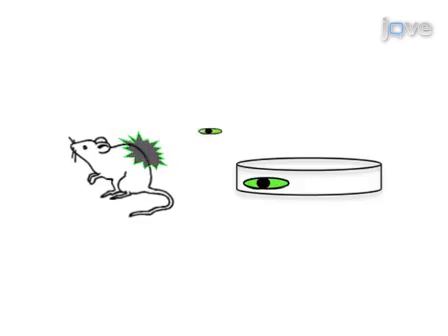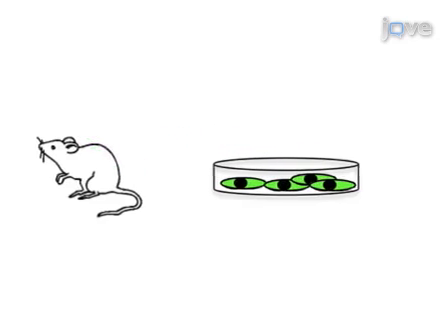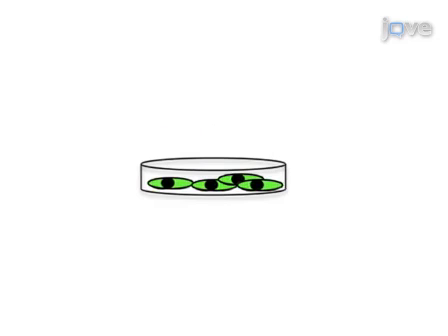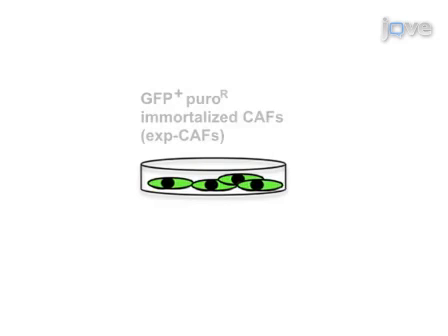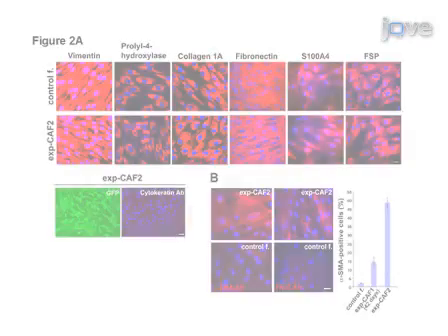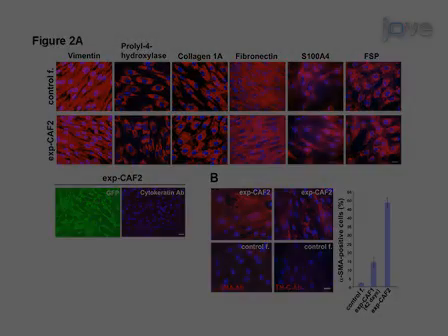Then the parental human mammary fibroblasts are extracted from tumour xenografts and cultured in the presence of puromycin. The resulting puromycin-resistant cells are called experimentally generated CAFs, or EXP CAFs. Immunohistochemical analysis reveals that initially